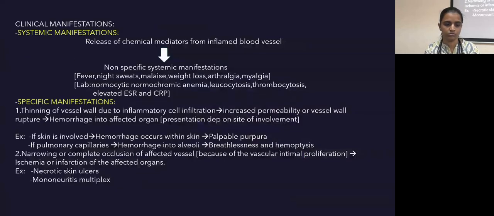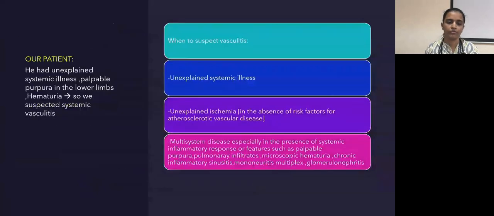When to suspect vasculitis? Whenever a patient presents with unexplained systemic illness or unexplained ischemia in the absence of risk factors for atherosclerotic vascular disease, or whenever there is multi-system disease involvement, especially in the presence of systemic inflammatory response or features such as palpable purpura, pulmonary infiltrates and microscopic hematuria, chronic inflammatory sinusitis, mononeuritis multiplex, glomerulonephritis. Our patient had unexplained systemic illness, palpable purpura in the lower limbs, hematuria. So we suspected systemic vasculitis in our patient.